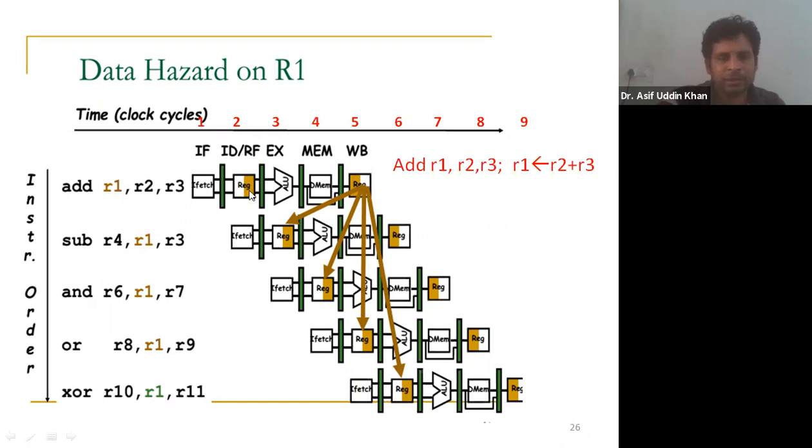So the register read is done here. Now in this stage, for this instruction, which registers will be read? Tell me, at this stage, which registers are to be read? Tell me.